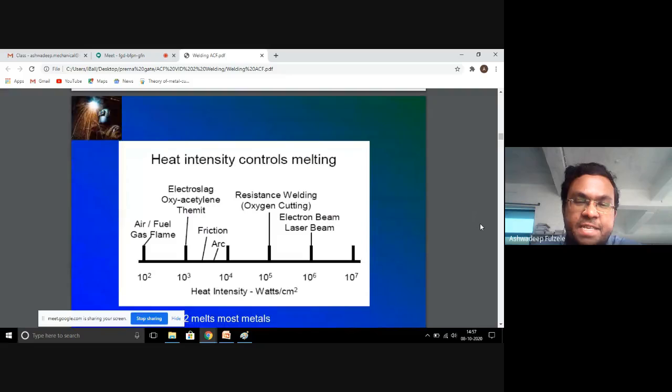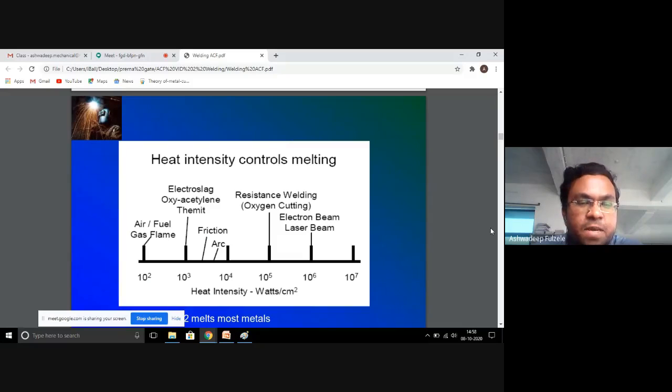The heat intensity control melting can be seen here. On the x-axis, you can see the heat intensity in watts per centimeter square. On the y-axis, you can see the different types of welding techniques and the temperatures that can be achieved.